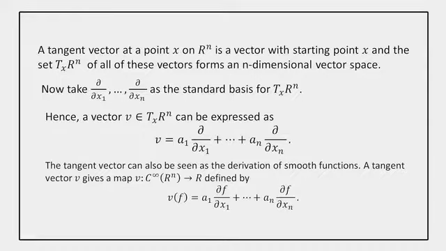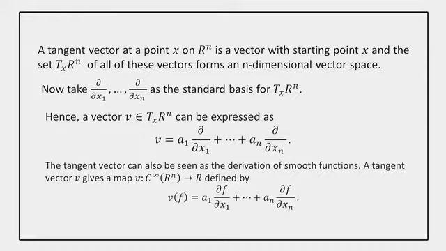Hence, if we have a vector v of T_x R^n, then v can be expressed as a linear combination of these vectors. So v is a1 ∂/∂x1 + ... + an ∂/∂xn, where a1, ..., an are scalars.